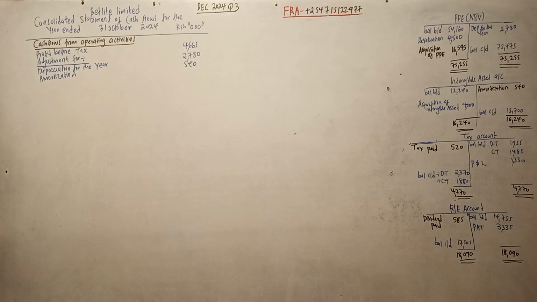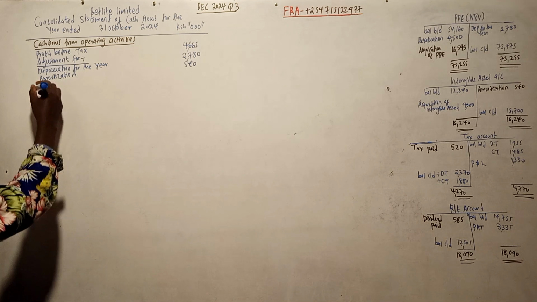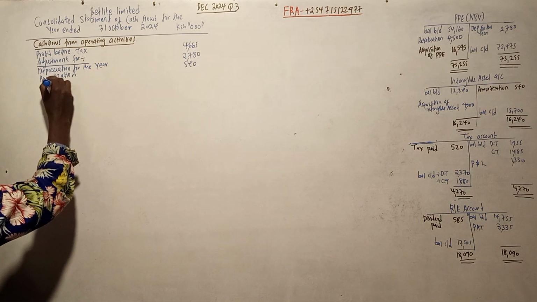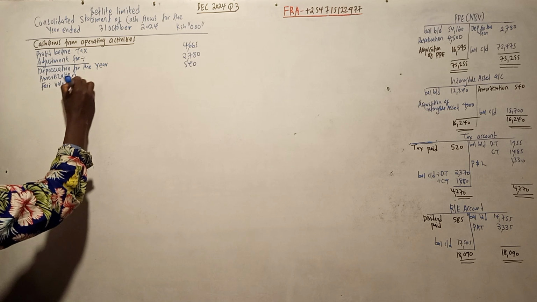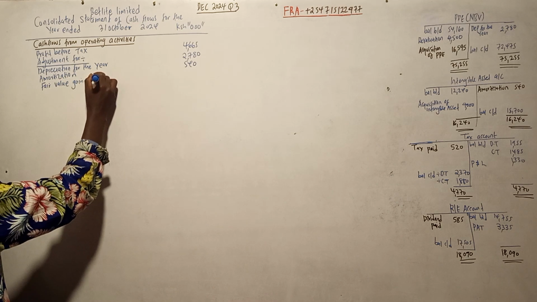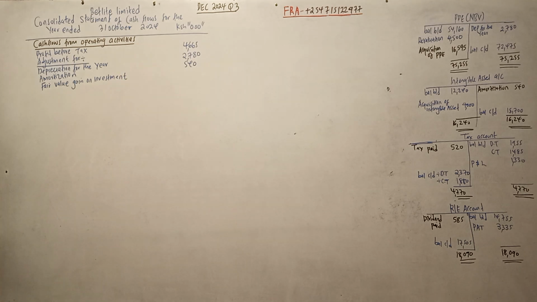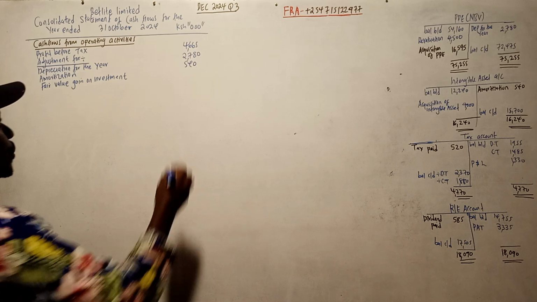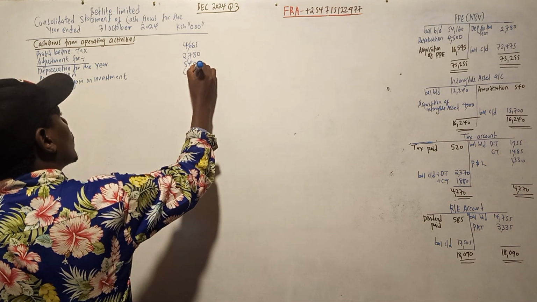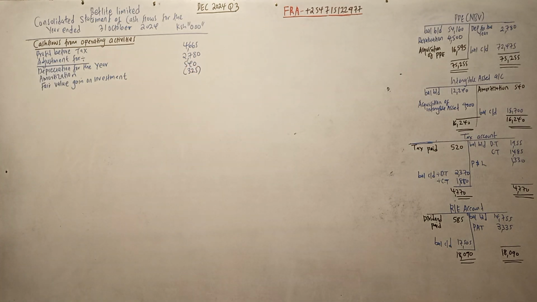So we have the fair value gain on investment. Now it was added, so we need to deduct it. It is 325, so we deduct it. And then finance cost.